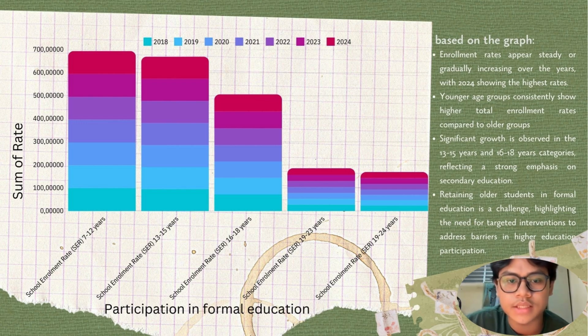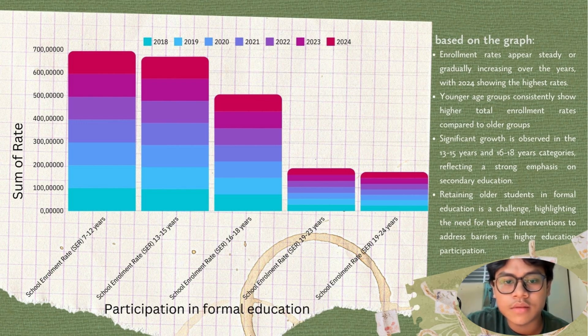So in 2018, we can see from the bar diagram here, for children aged 7 to 12 years, the graph shows an accumulated rate of almost 100 of children pursuing their education.